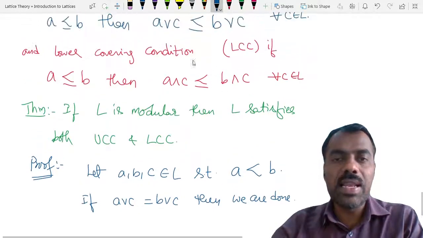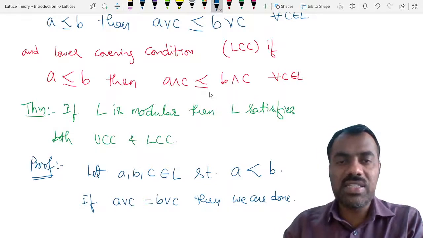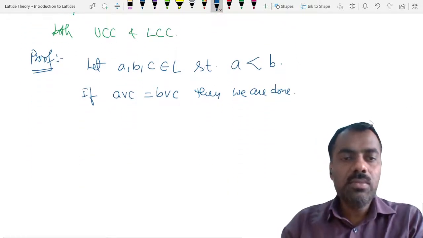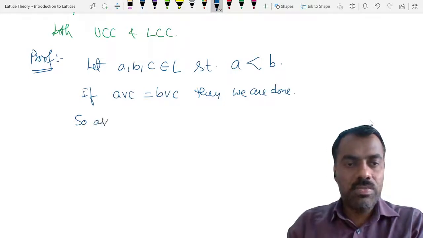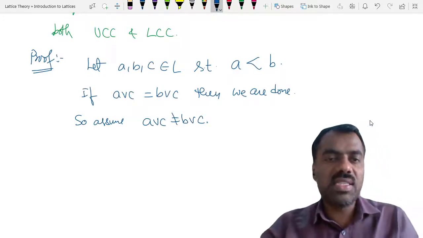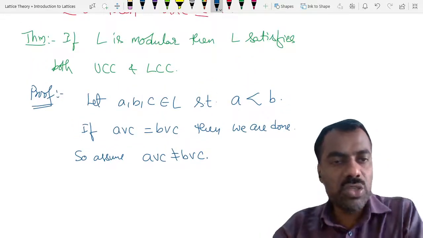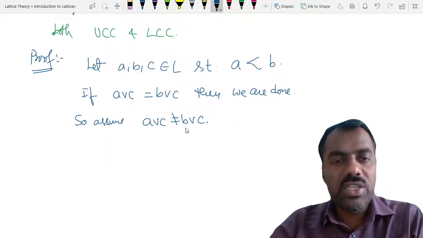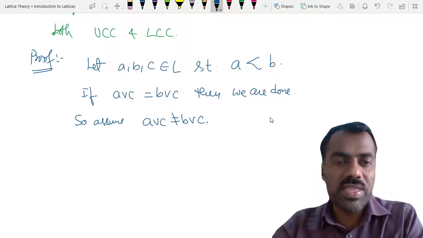If they are equal, we are already done because it satisfies this condition. So assume A join C is not equal to B join C. In this case also, we want to show that it satisfies UCC. Are you following what we are doing? If these two are equal, we don't need to prove anything.